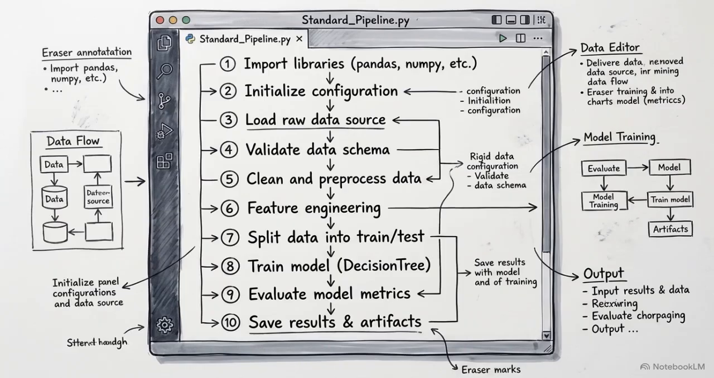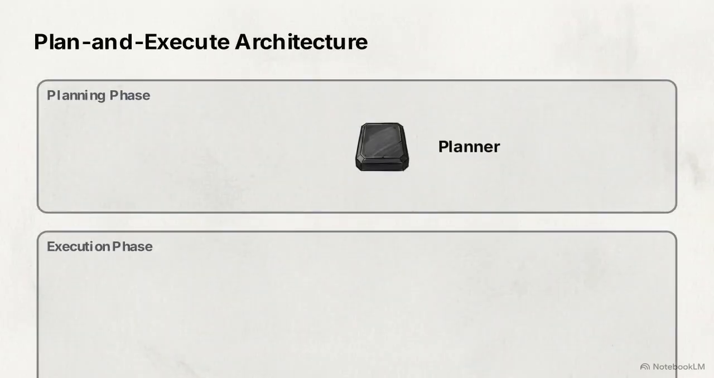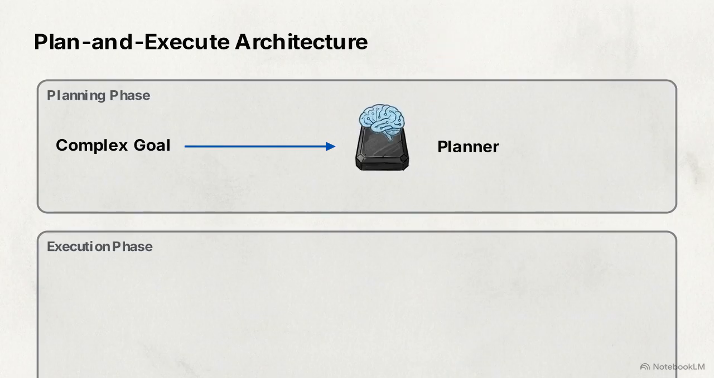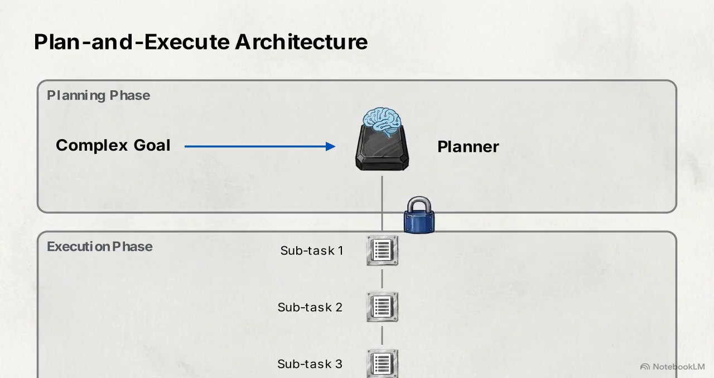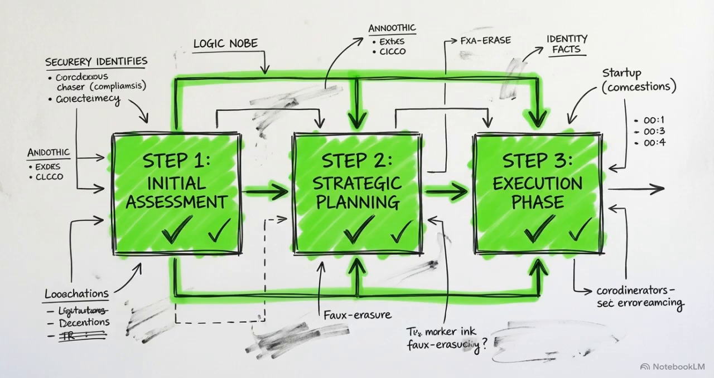ReAct handles unpredictable environments well. But if your pipeline requires the exact same steps every time, running a fresh reasoning loop at every single checkpoint adds massive latency. This flowchart represents the plan and execute architecture. It separates upfront planning logic from actual task execution. You spend your compute budget at the beginning, calling an expensive model once to break the primary goal into a step-by-step checklist. Once the plan is locked, the system executes it linearly.